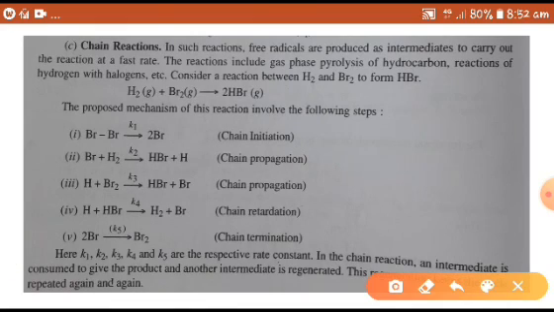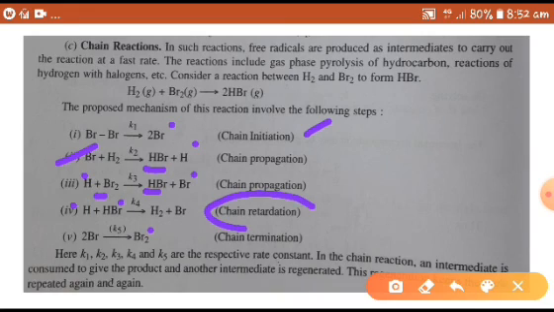In the first step, bromine is dissociated, forming a free radical, a bromine free radical. So it is called chain initiation. It is a reactive intermediate, and it causes additional reactions to take place. Here the bromine free radical reacts with hydrogen and forms HBr and a hydrogen free radical. This hydrogen free radical reacts with a bromine molecule and forms hydrogen bromide and a bromine free radical.